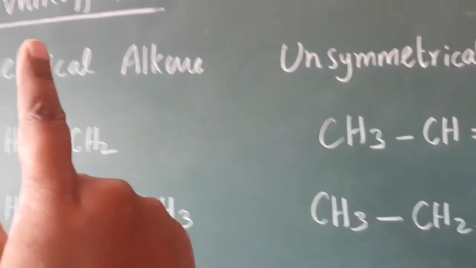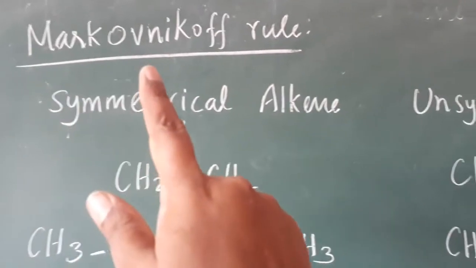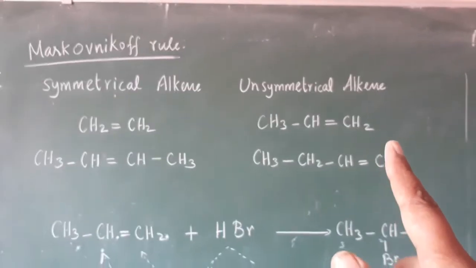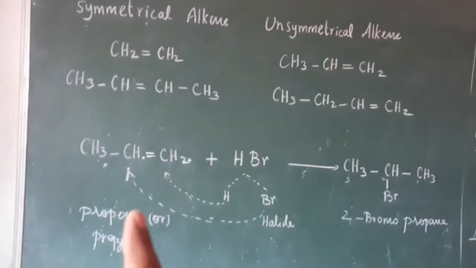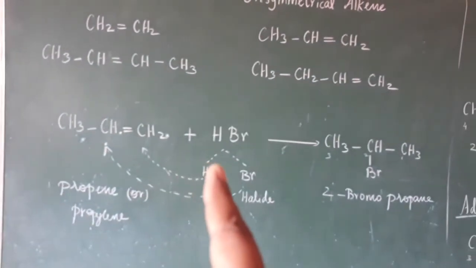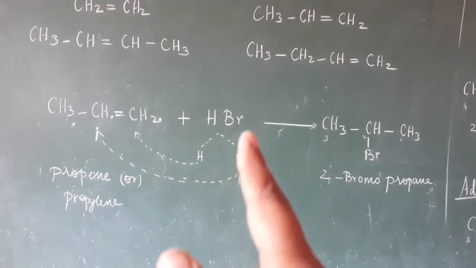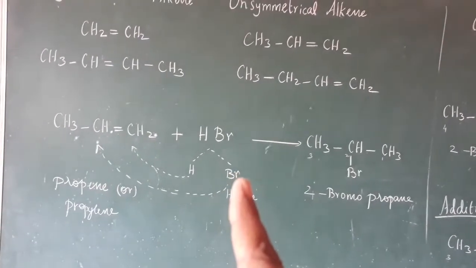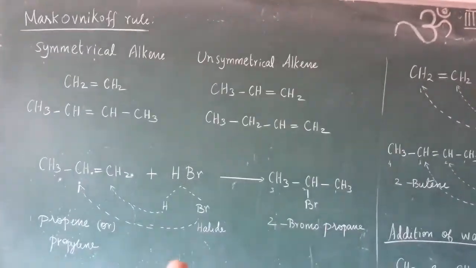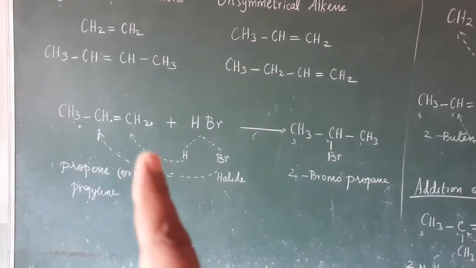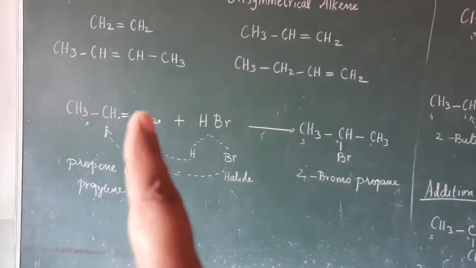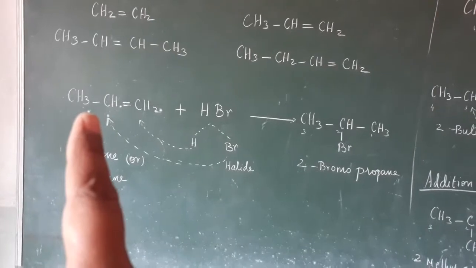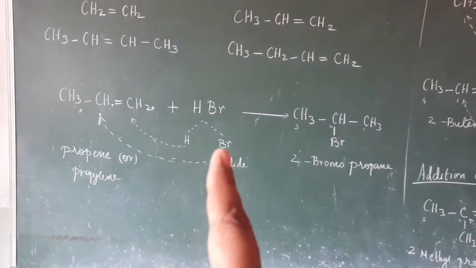So that Markovnikov rule, we are going to study only for the unsymmetrical alkene. One unsymmetrical alkene, for example propene. We are going to add hydrogen bromide, splitting it as H and Br. According to the Markovnikov rule, as the book gives, the hydrogen goes to that carbon which has more hydrogens. That hydrogen bromide we are going to add only to the double bond, not to the single bond, keep it in mind. Double bond only we can add.